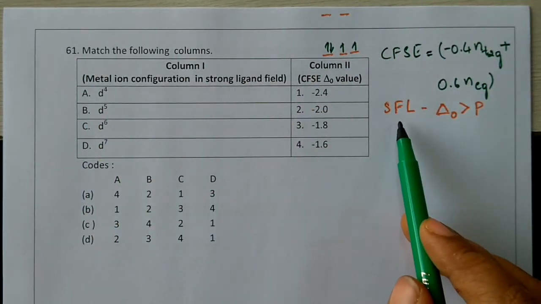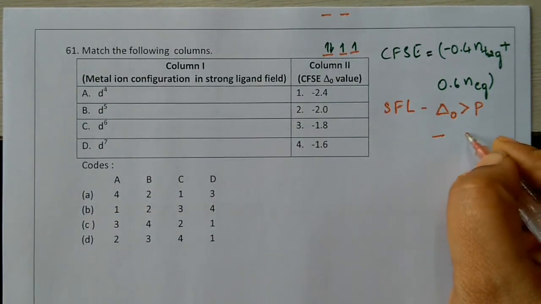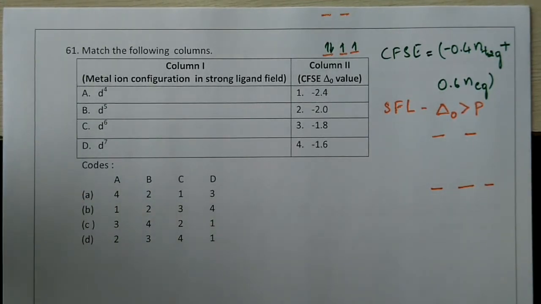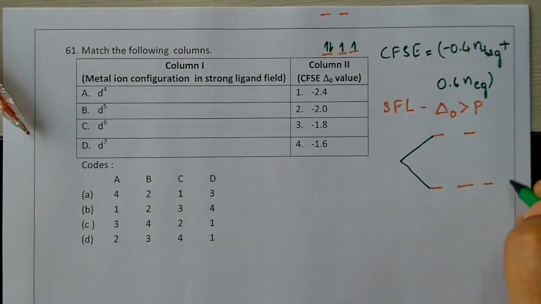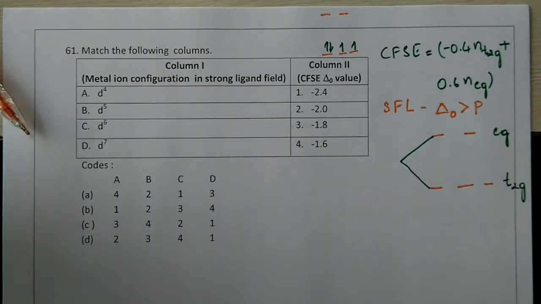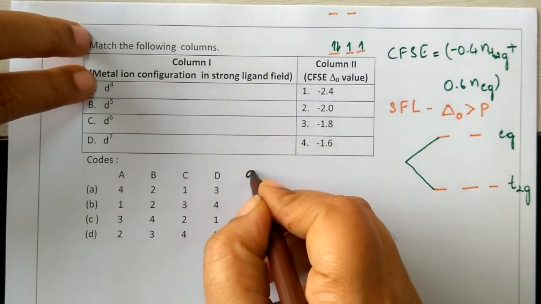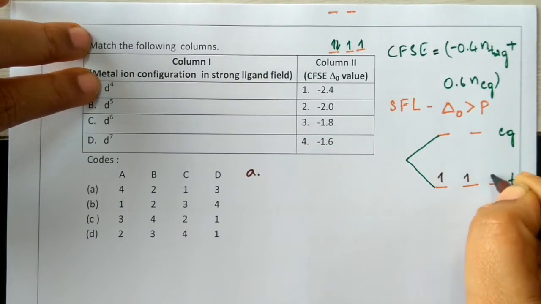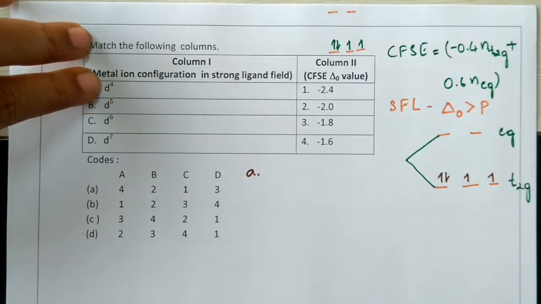So we know that it is a strong field ligand, so we'll check the electronic configuration also. It is the T2G set and it is the EG set. They are far from one another. We'll fill the electrons, each one. So first one, it is A. So 4 electrons, D4, 1, 2, 3. Since they are very far, the fourth one will be joining here itself.